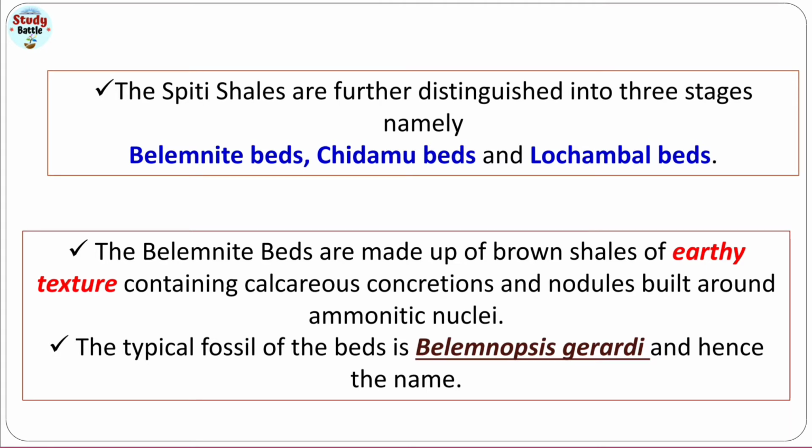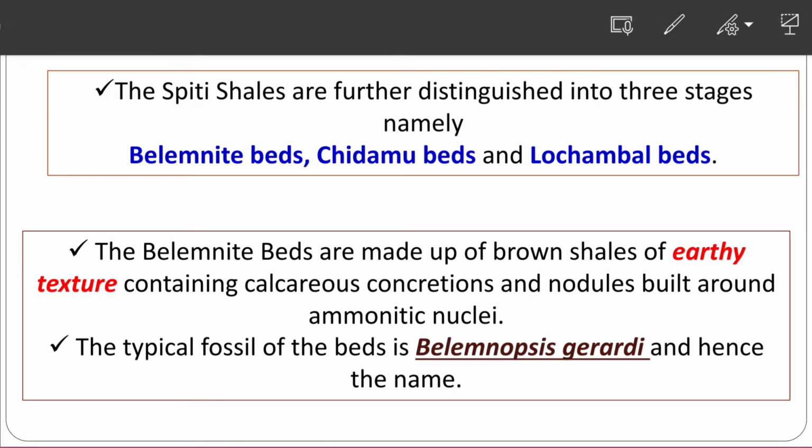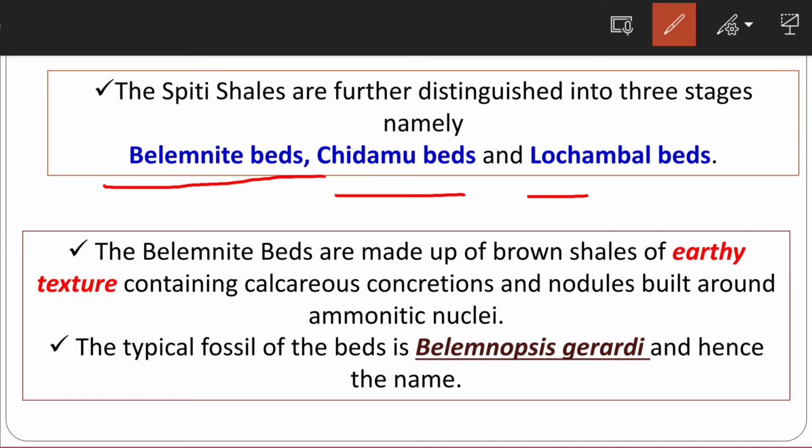We have discussed that the Spiti shales have been divided further into 3 stages, and what are these stages? We can call them formations, belemnites bed or belemnites Gherardi beds, then Chidamu beds, then Lochambal beds. Okay, so this is the hierarchical classification, as you can see here. If I pinpoint it, you can see the lowest in Spiti shale is the belemnites bed, then Chidamu beds, then uppermost the Lochambal beds, means the youngest one.